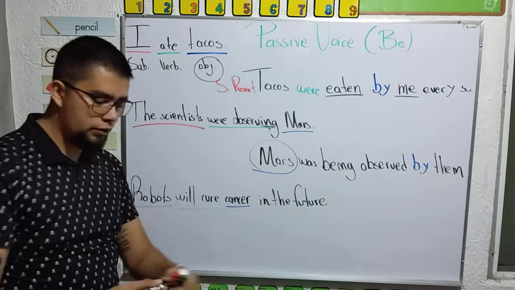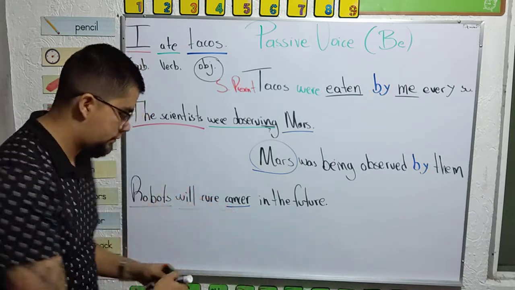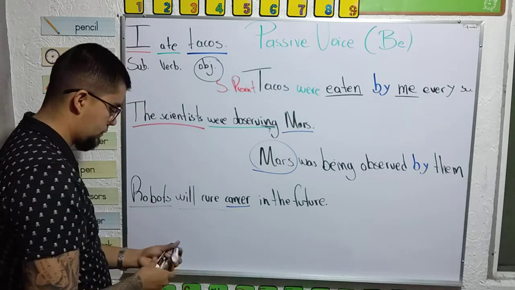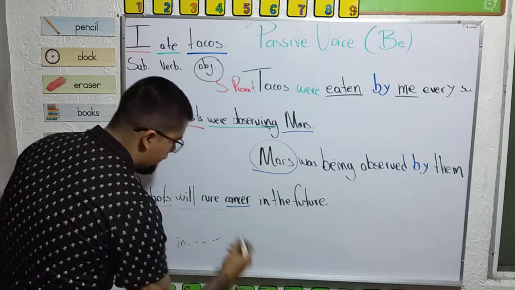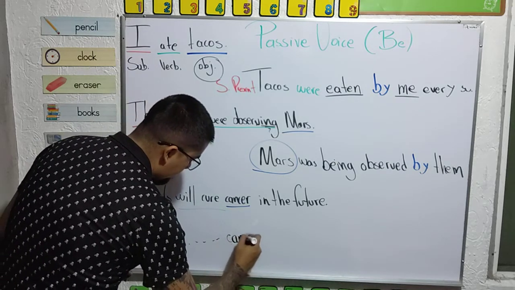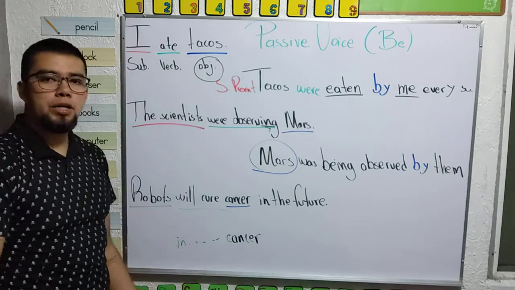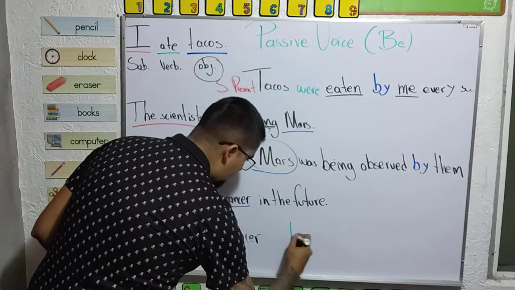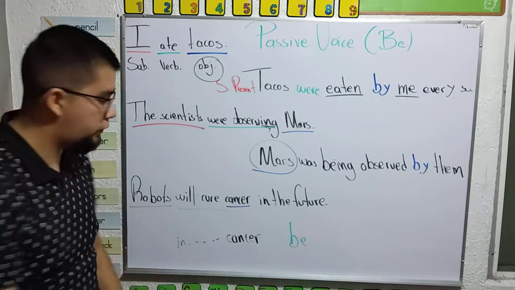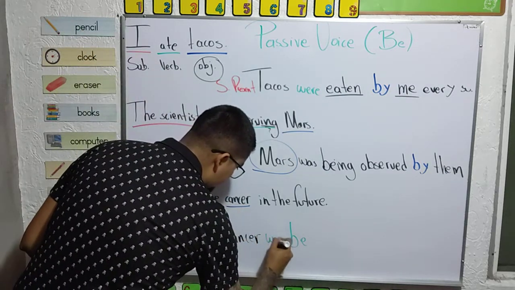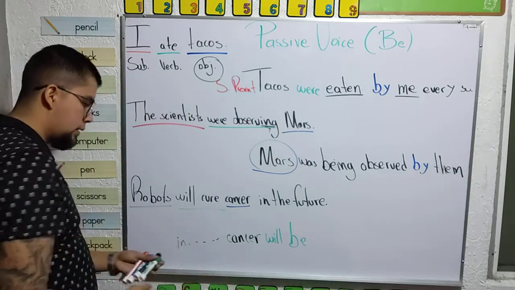So one more time. First, look, you have two options. You can say in the future, object, cancer. Now, my magical verb, be, but we're going to use will because we need to indicate future. Cancer will be, what is my verb? Cured.